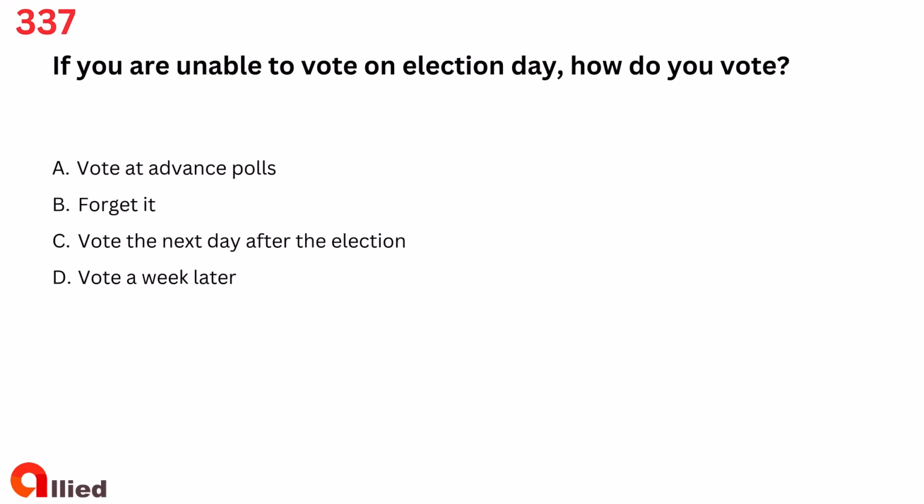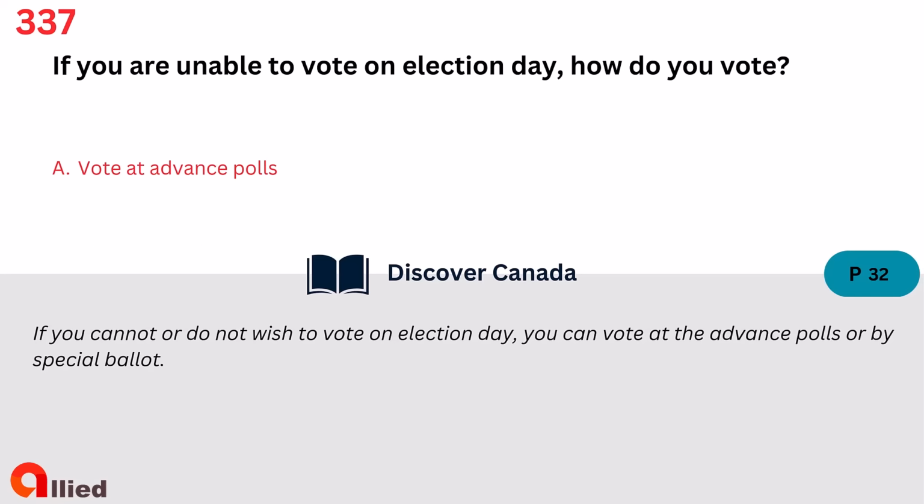Question 337. If you are unable to vote on election day, how do you vote? A. Vote at advance polls. B. Forget it. C. Vote the next day after the election. D. Vote a week later. The answer is A. Vote at advance polls.